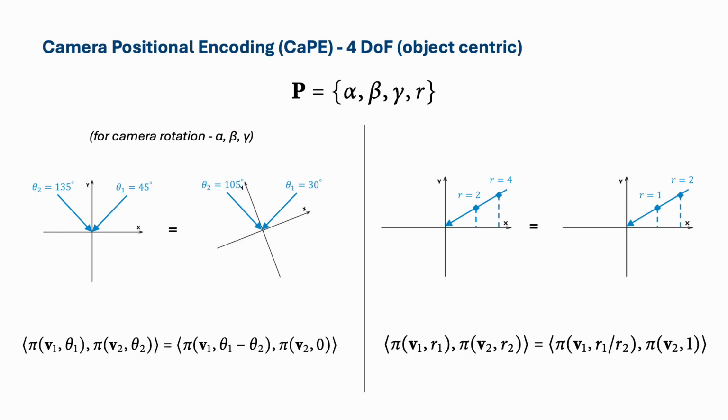In the 4DOF object-centric case, we utilize a spherical coordinate system for representation. This includes 3 rotations and 1 translation along the view radius. In this system, all rotations and the translation are disentangled from each other. We designed our camera positional encoding to satisfy the following conditions, ensuring that it is only related to the relative